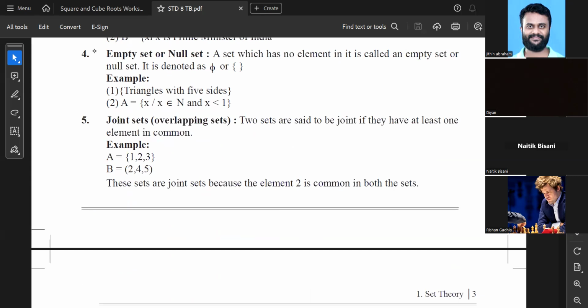The next goes null set or empty set. नाम से ही पता चलता है empty मतलब कुछ नहीं. This set will have no element. Such sets are called as null set or empty set. उसको denote करने का तरीका, either you open and close the brace brackets simply like A is equal to, बस इतना लिख दो, it's understood कि null set है. दूसरा तरीका क्या है? A is equal to ये symbol डाल. We call this symbol as phi. Okay, phi. So you can write this symbol.